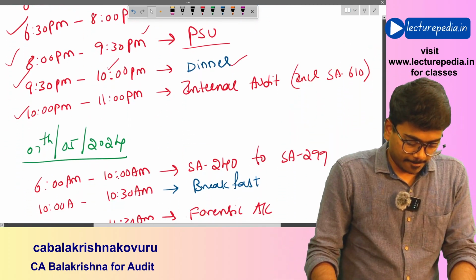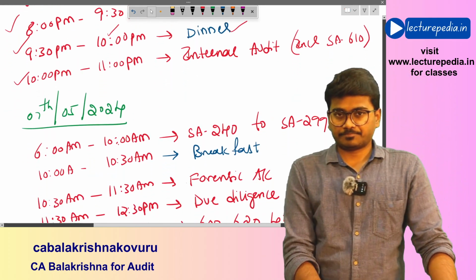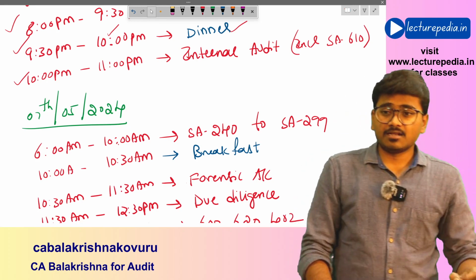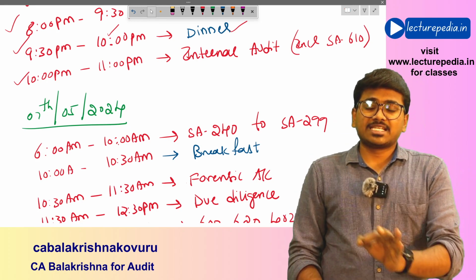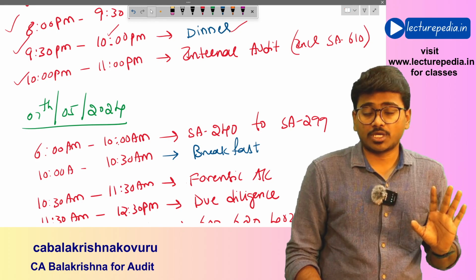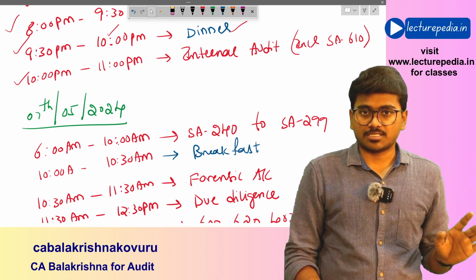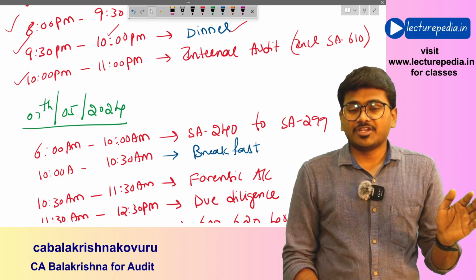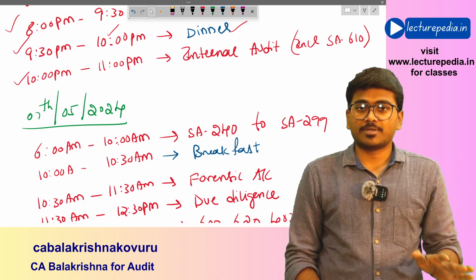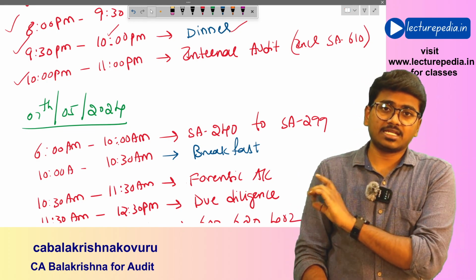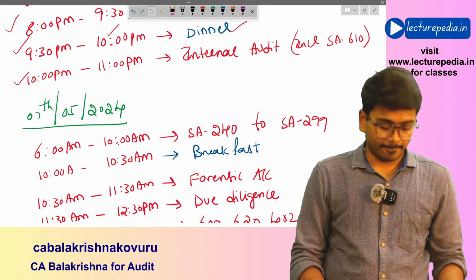Hope that is clear. Next, on 7th, you'll again wake up at 5 o'clock. If you observe here, I am giving a minimum sleep of 6 to 7 hours. Okay, 6 to 7 hours sleep is mandatory, otherwise you can't focus. Your day will be disturbed if you don't have proper sleep. So at least 6 hours sleep is a must. So I have taken care of your sleep in this schedule.